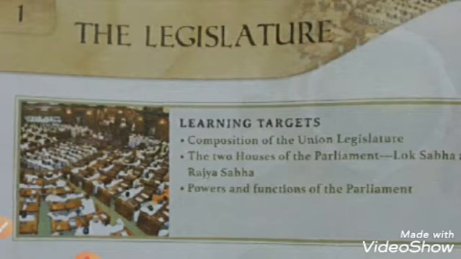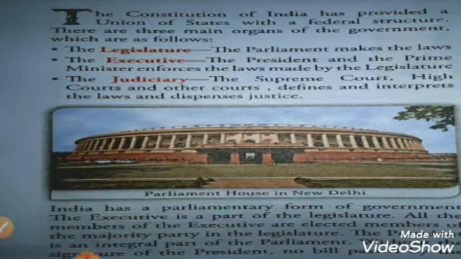And this government has three organs also. These three organs are the legislature, executive and judiciary. Legislature means, in very simple language, those who are making the laws; they are the legislature, sitting in the parliament. And executive means the president and prime minister who implement the laws in our societies or in our country. They are called executive. And judiciary means those who settle the disputes of the laws. They are the judiciary, like the high court and the supreme court judges.